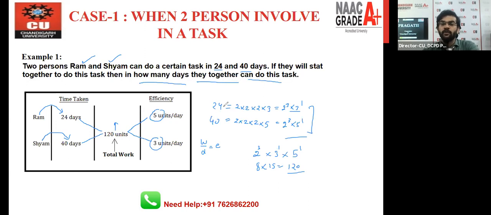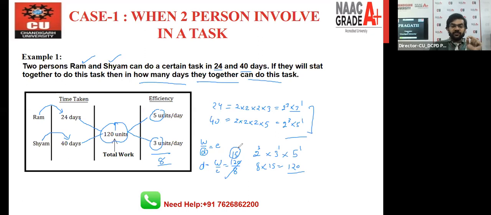So how can you find out the number of days? We all know days is always equal to work by efficiency. And these 2 persons, Ram and Sham, have to complete 120 units of work, and the efficiency of both of them together is 8 units. So when you divide 120 by 8, you will get 15.